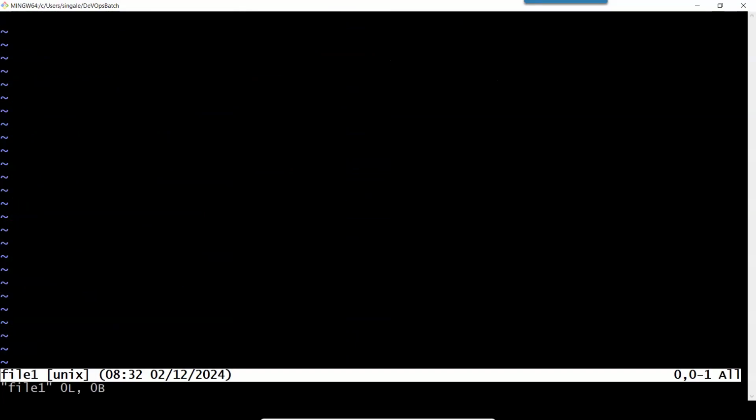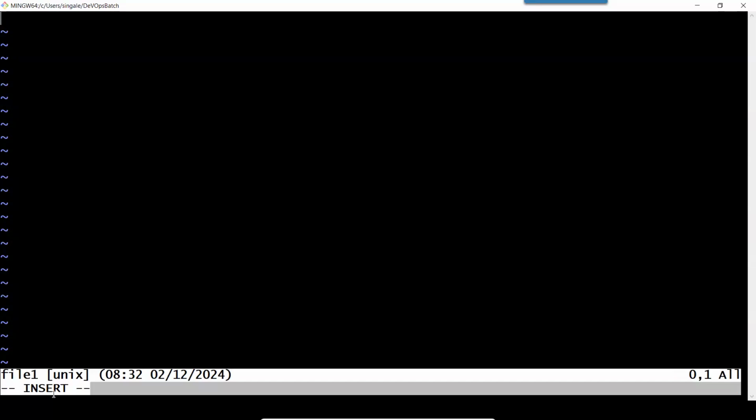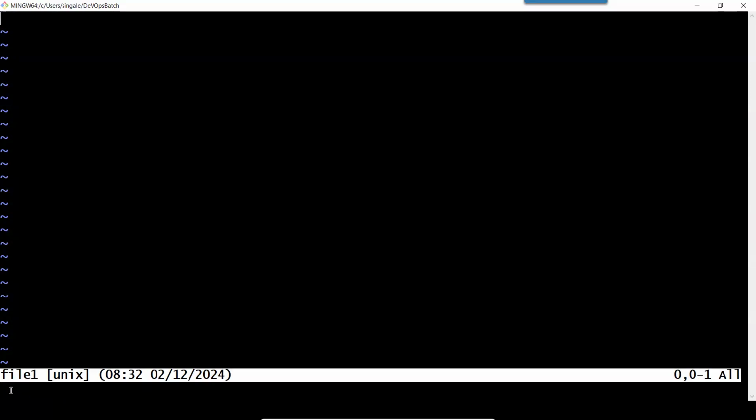So now here, if I want to add the content, again I need to open this file in insert mode. To make this file go into insert mode, I need to press I on my keyboard. As soon as I press I, you can see insert mode is available. If I want to go out of insert mode, I can press escape and you can see now I cannot type until and unless I press I. So now I press I, again I am able to type class.